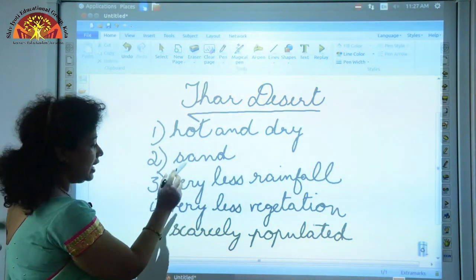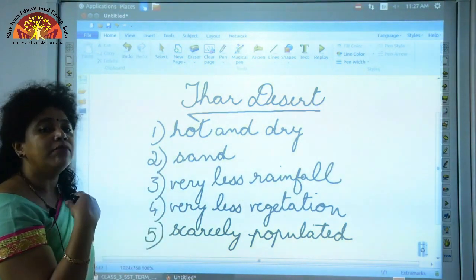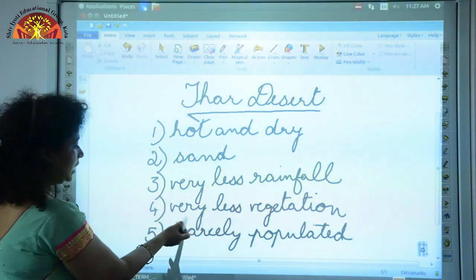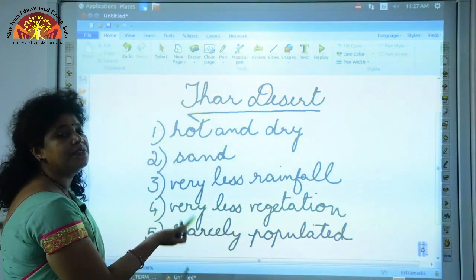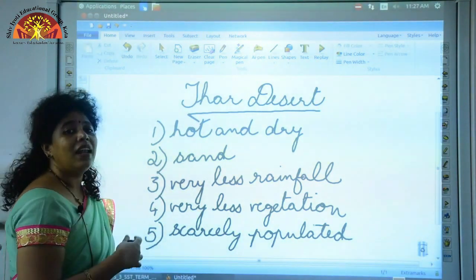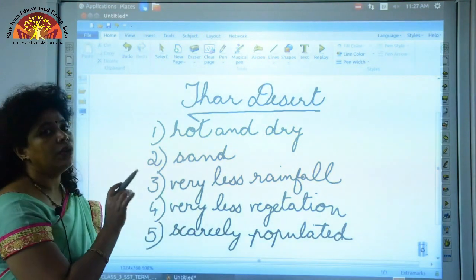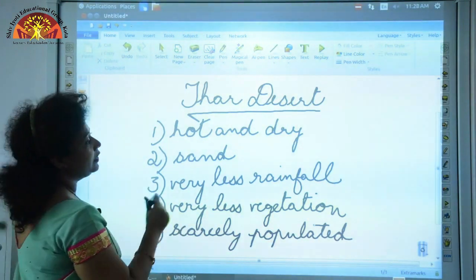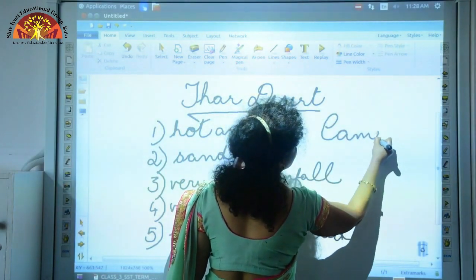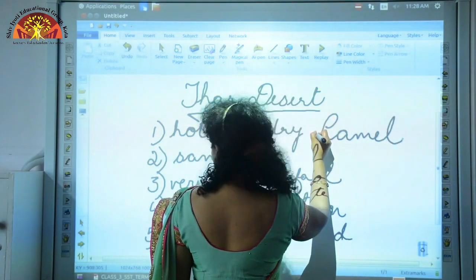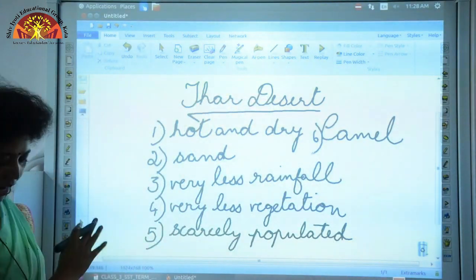You have very less rainfall, and because of very less rainfall you don't have much plants there. That is why there is very less vegetation, and because there is very less vegetation, life here is very difficult, because of which the population is also very less. And here camel is used for transport, and hence camel is called the ship of the desert. So this concludes our Thar desert.